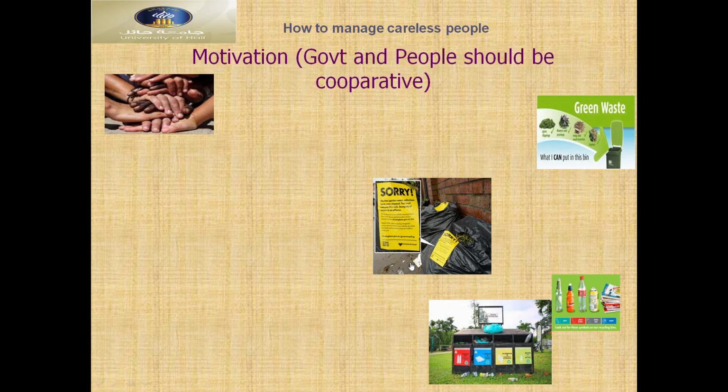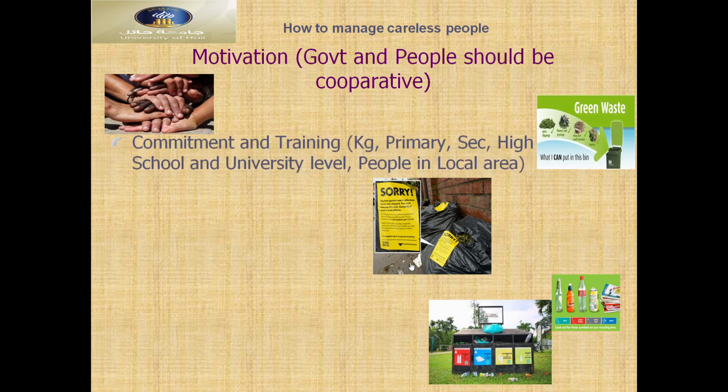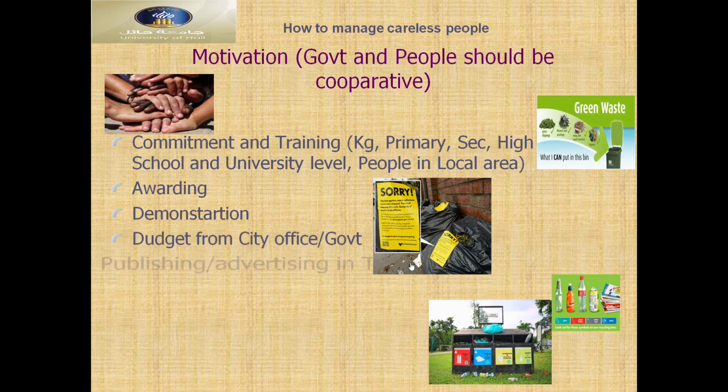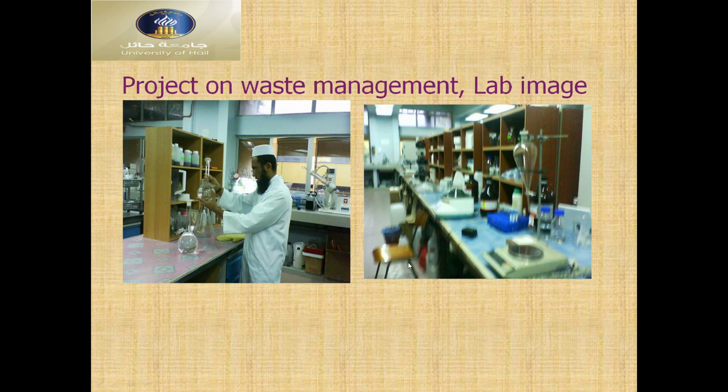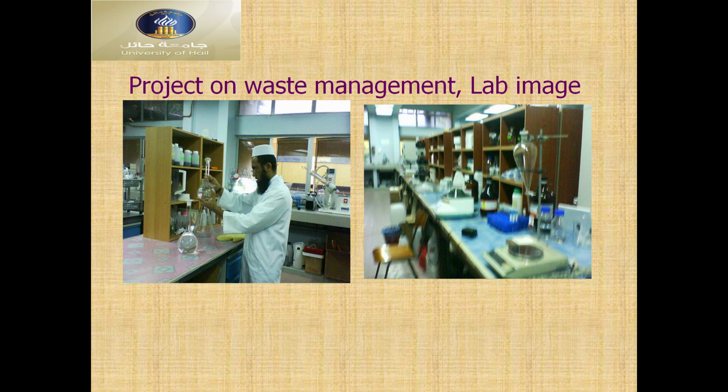You can see how to manage careless people's motivations. Government and people should be cooperative, with commitment and training. KG, primary, secondary, high school and university level people in the local area, awarding and demonstrations, budget from the city office, from the government, publishing or advertising on TV, waste management guide, door to door. Finally, furnished by camera watching. So this is the project on waste management.